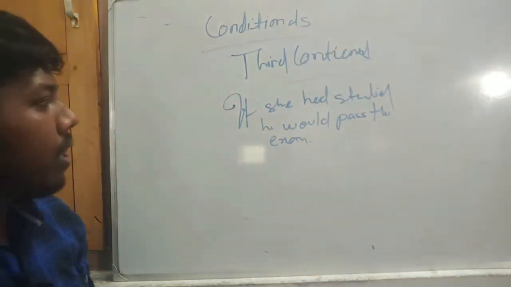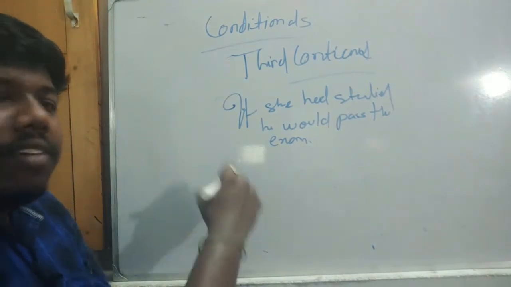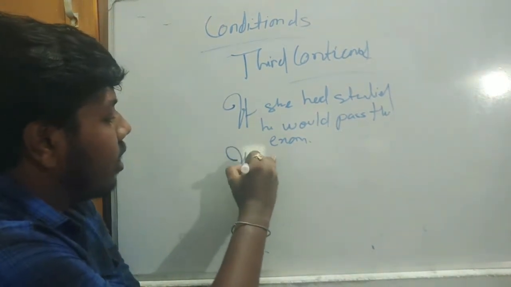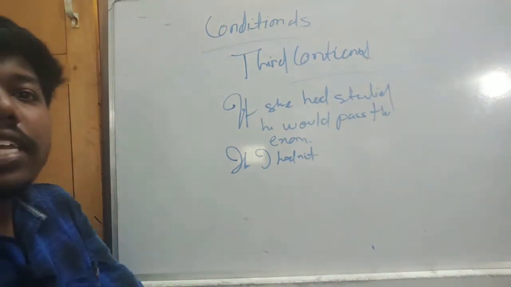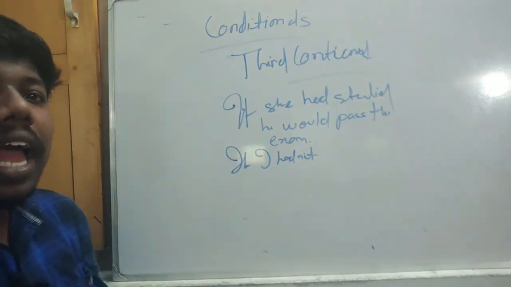Next example: If I had not eaten so much, I would not have felt sick.